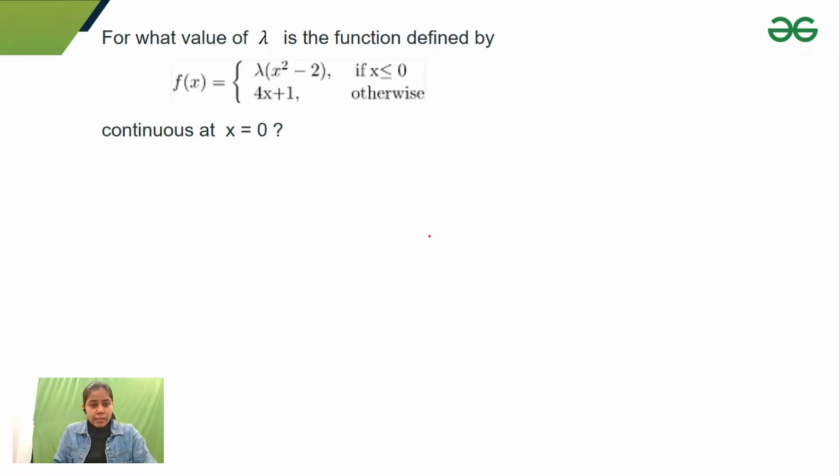Okay, so the question says that for what value of lambda the function defined is continuous at x equals 0. We know that for continuity, limit x tending to 0 negative f(x) is equal to limit x approaches 0 positive f(x) and f of 0.